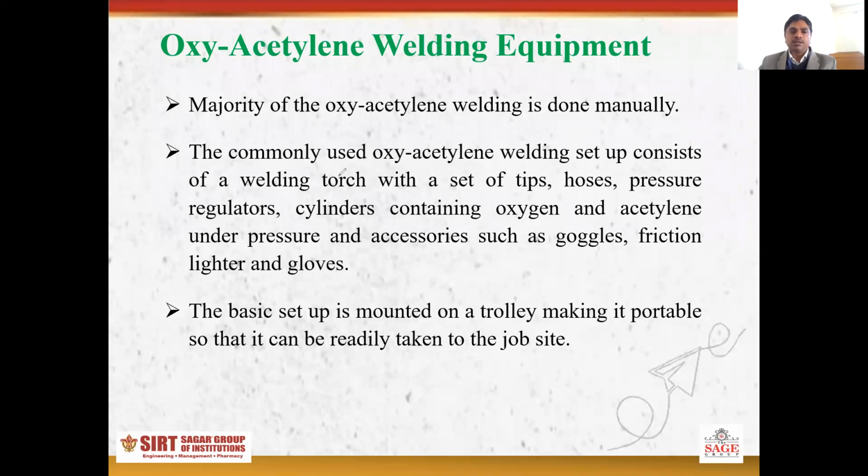The commonly used setup is a welding torch with a tip, hose pipe, pressure regulators, and cylinders containing the oxygen and the acetylene gas under pressure. The whole setup is generally mounted on a trolley that makes it portable.